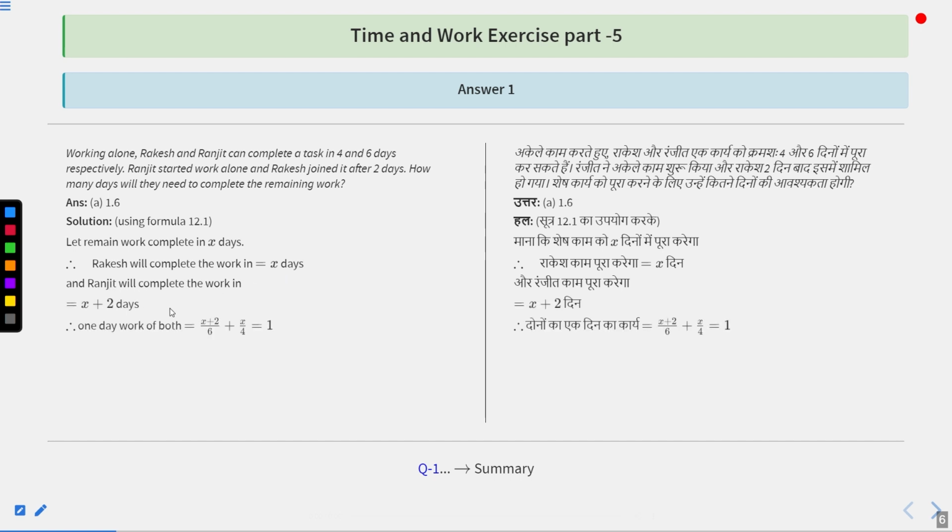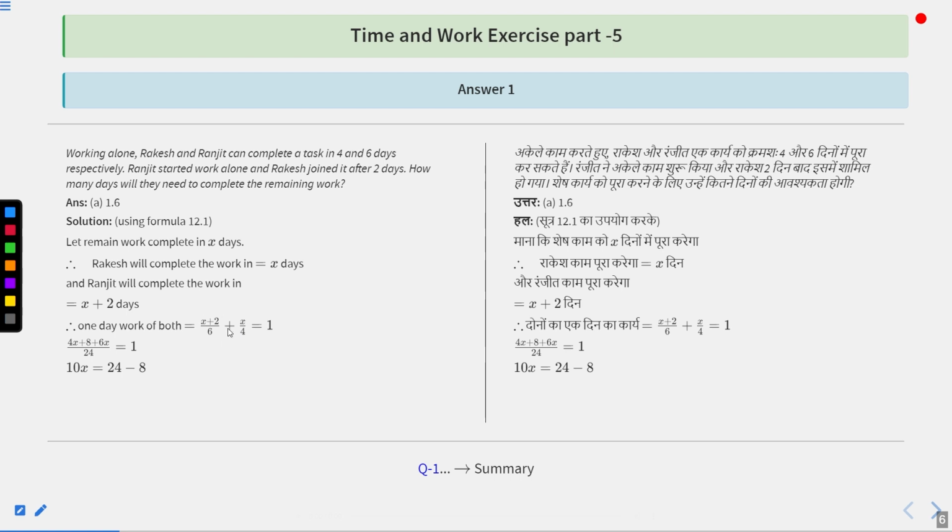And Ranjit will complete the work in how many days? X plus 2 days, because Ranjit was already working prior to Rakesh. Therefore, 1 day work of both are going to be x plus 2 upon 6 plus x upon 4 should be equal to 1, because Rakesh's 1 day work is 1 upon x and Ranjit's 1 day work is 1 upon x plus 2 days. They were individually completing the task in 4 days and 6 days respectively.